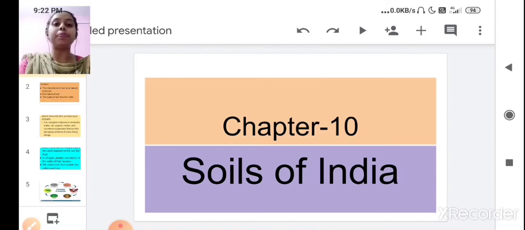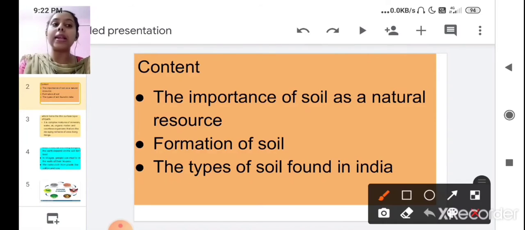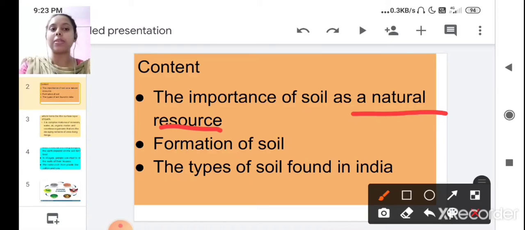So children, our content is, in this chapter you will learn about the importance of soil as a natural resource. You know that soil is a natural resource. Then the formation of soil, how soil forms, and the types of soil found in India.